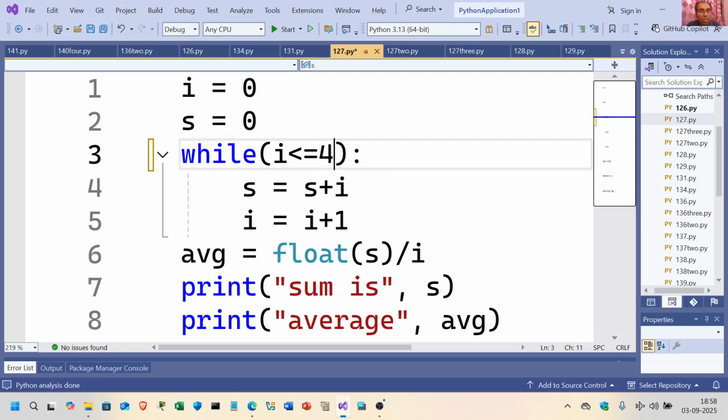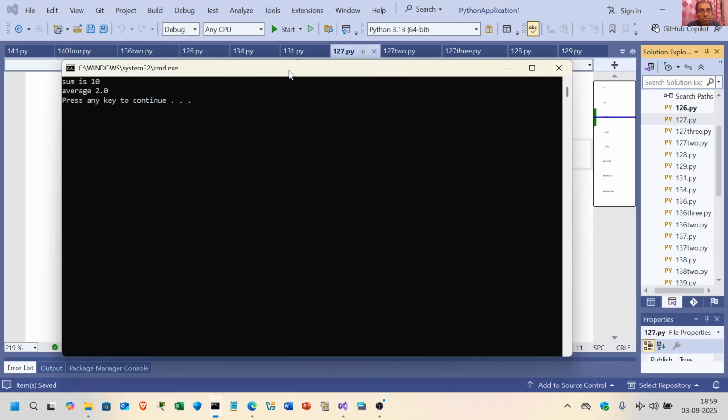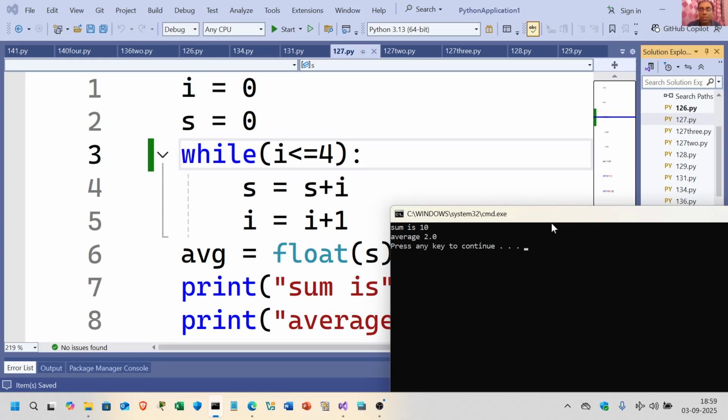So everything is okay in this code. So sum divided by i, yeah, it is okay. Let me just execute and let us see the output. Sum is equal to 10. It is 10 because 4 plus 3 is 7, 7 plus 2 plus 1, this is 10 only.